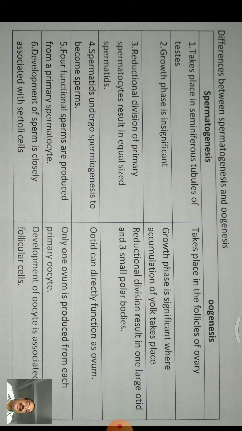In spermatogenesis, the development of sperms is closely associated with Sertoli cells. In oogenesis, development of oocyte is associated with follicular cells. These are the few important differences between spermatogenesis and oogenesis.